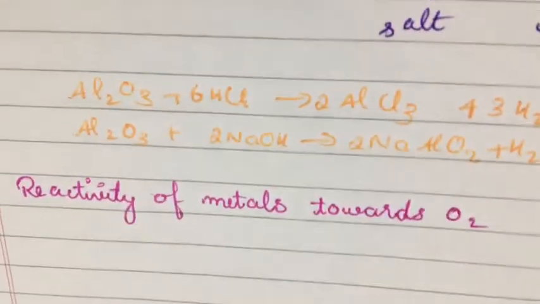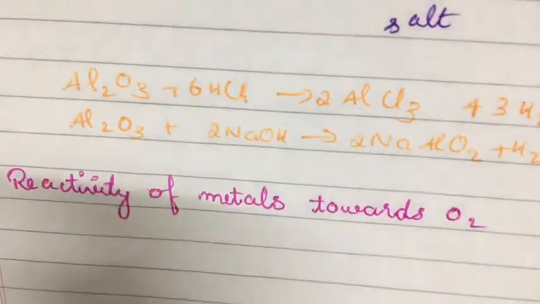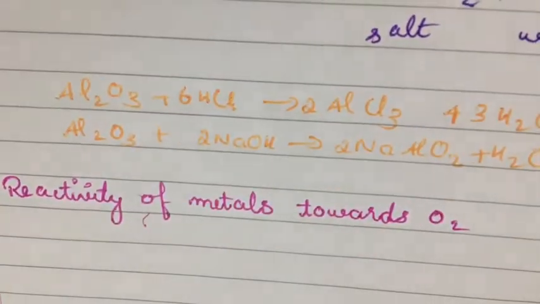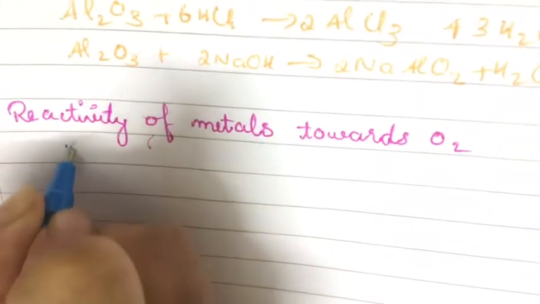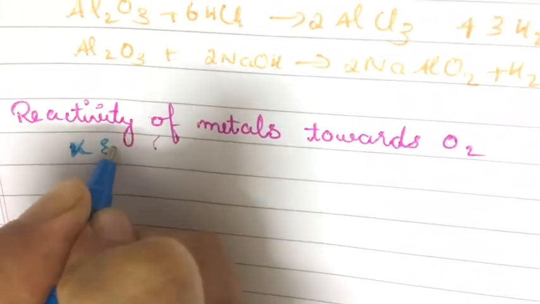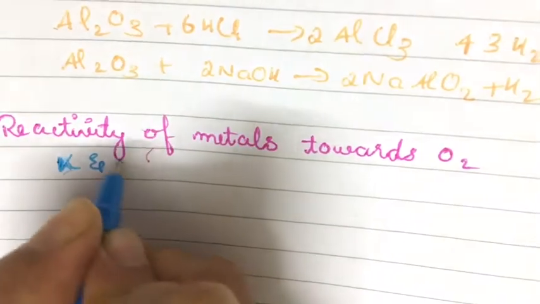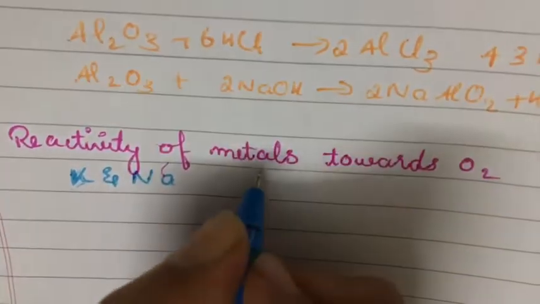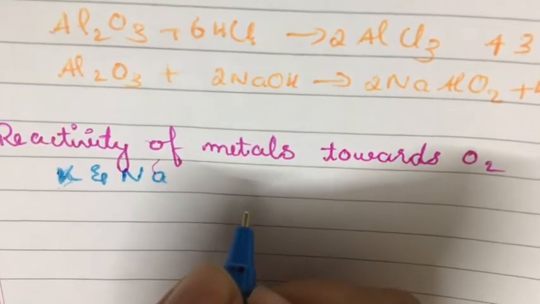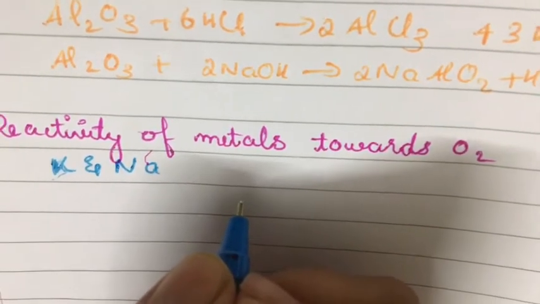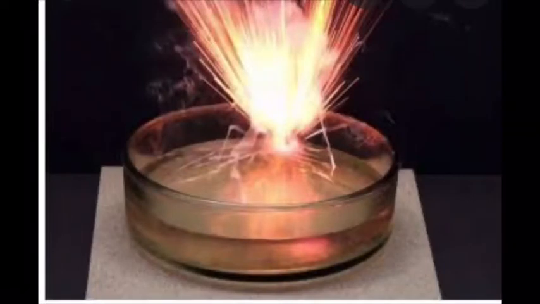Sodium and potassium react so vigorously that they catch fire if kept in the open. What is this type of reaction called? This type of reaction is called an exothermic reaction, that is they are highly exothermic in nature.